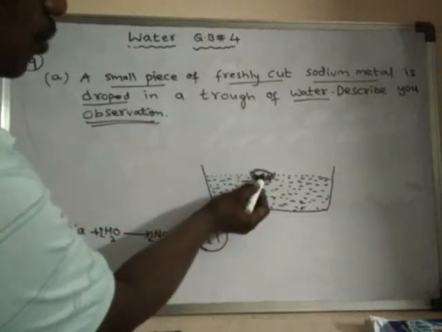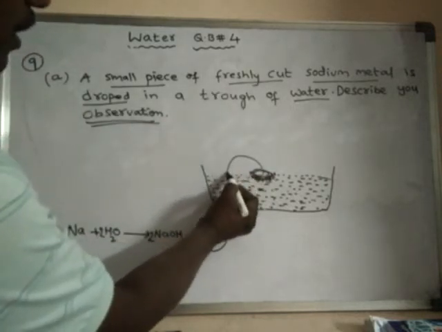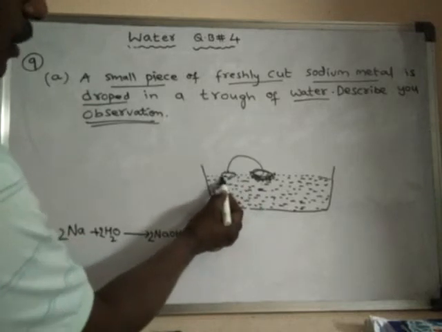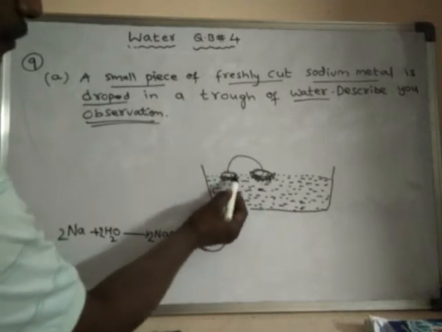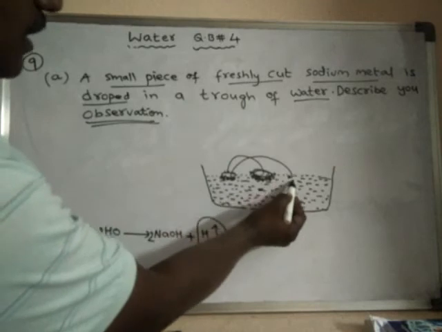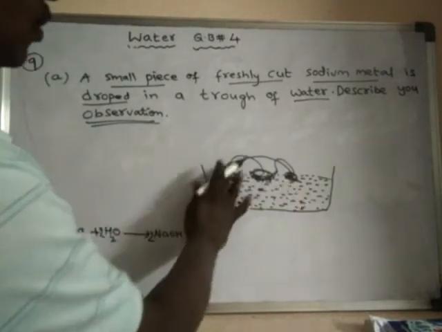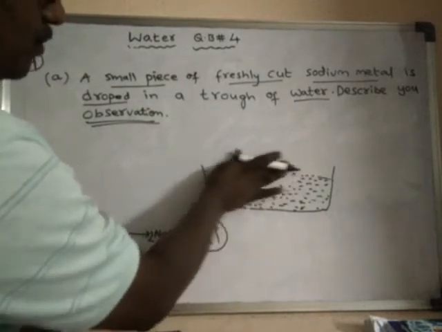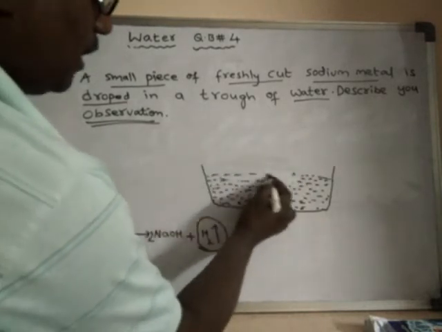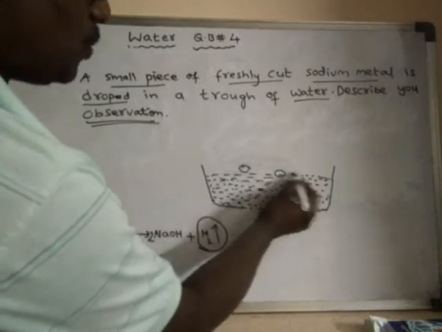The sodium metal will jump from here to here, and here also hydrogen gas is liberated, and from here again it jumps to some other place. There also it jumps again to some other place. That means it keeps on jumping, from one place to another.